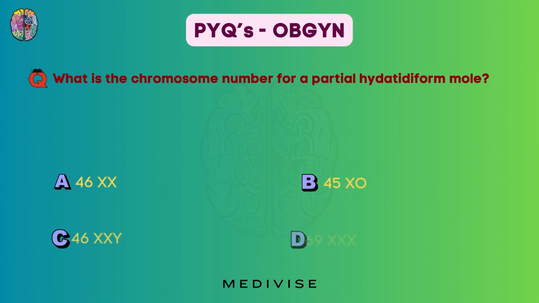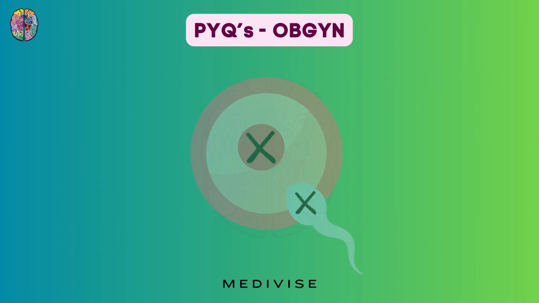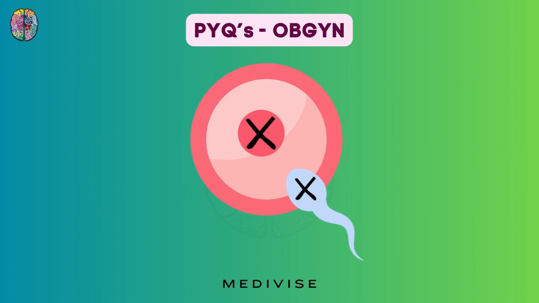Finally, what is the chromosome number for a partial hydatidiform mole? Is it 46XX, 45XO, 46XXY, or 69XXX? So what exactly is a partial hydatidiform mole? Let's see. Let's say here we have an egg which is being fertilized by a sperm which also has an X. So normally this would give rise to a girl.